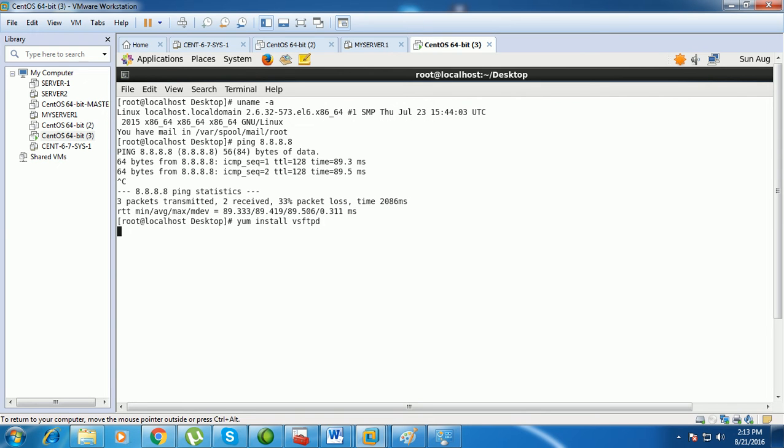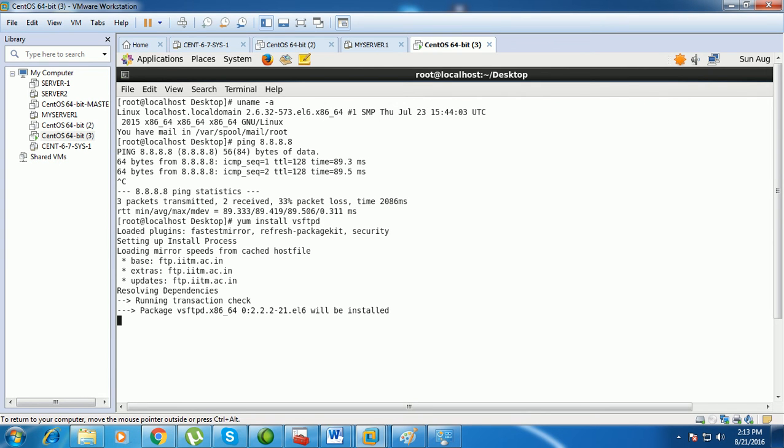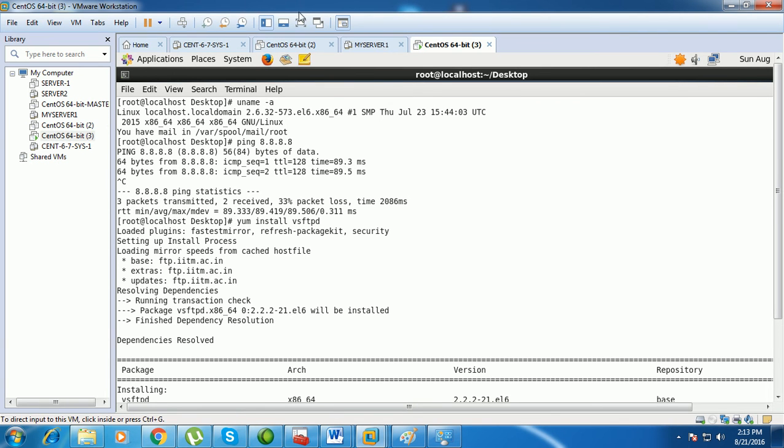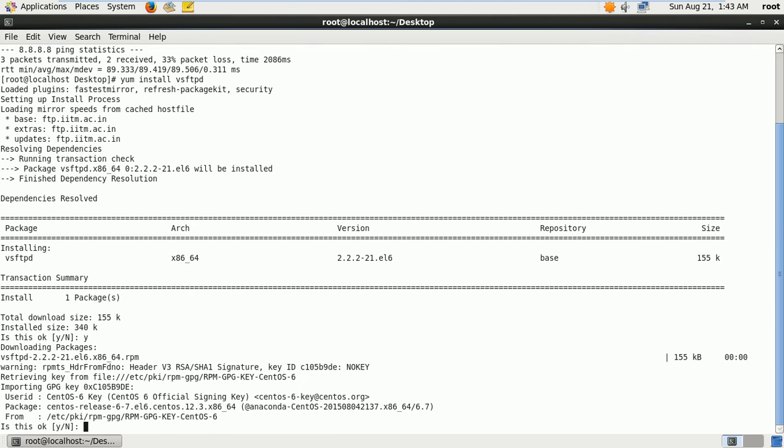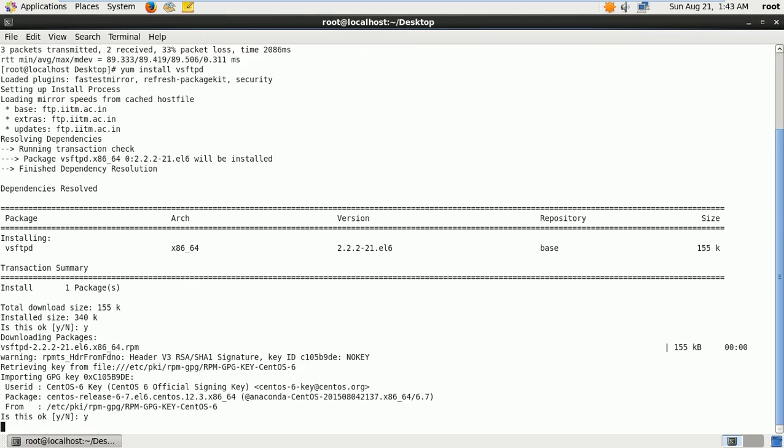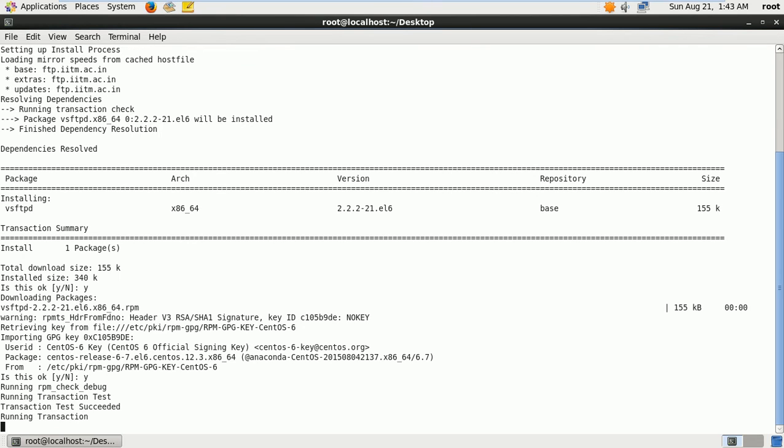vsftpd. Downloading the key also. So the vsftpd package is going to install now.